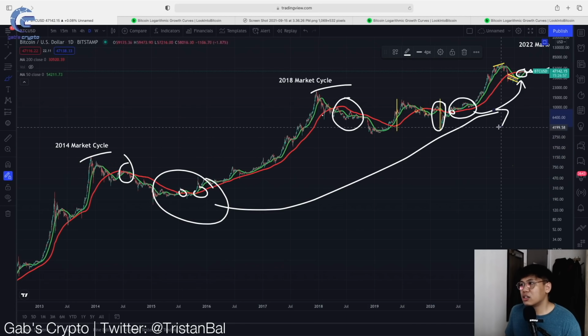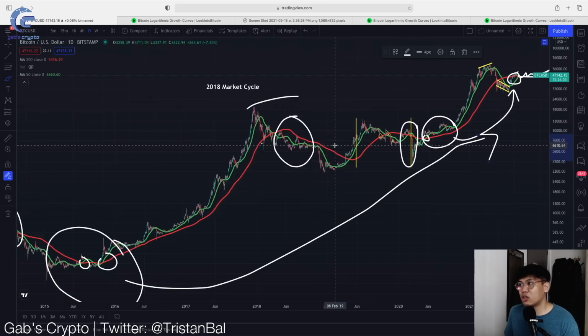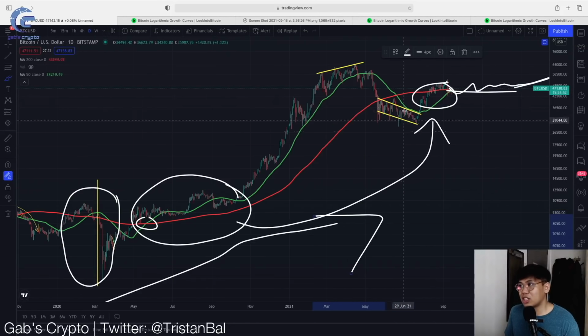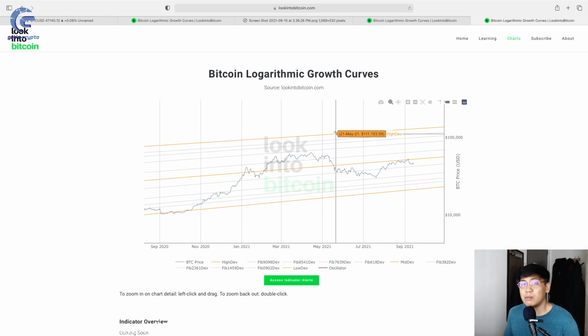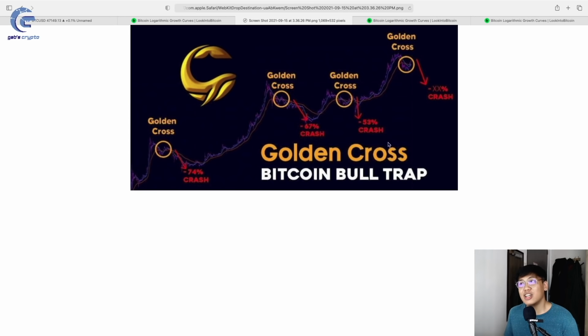So yeah, yun yung honest opinion ko. So I don't think we are going to see a Bitcoin bull trap. I think personally this is going to be a consolidation, and then this is a valid golden cross. And yeah, Bitcoin is just getting started. And if you're going to look dito sa chart, you can clearly see that it was never the end of the Bitcoin price, and it was never a Bitcoin bull trap in the first place. And of course, the golden cross Bitcoin bull trap chart is a total, I'm sorry to say this, but it's a total BS for me.